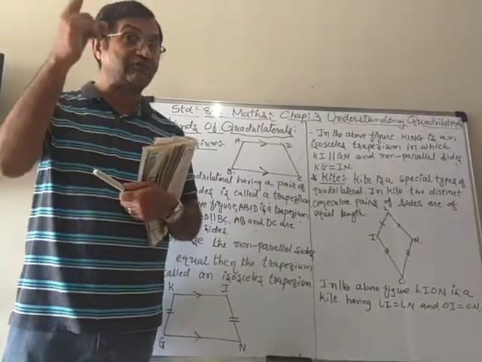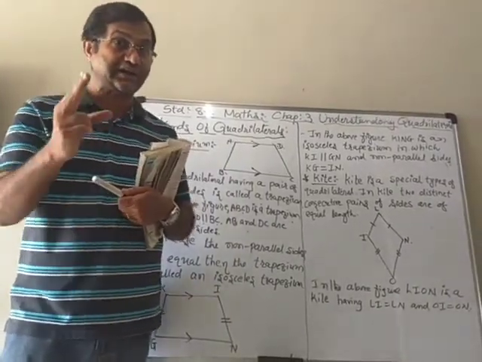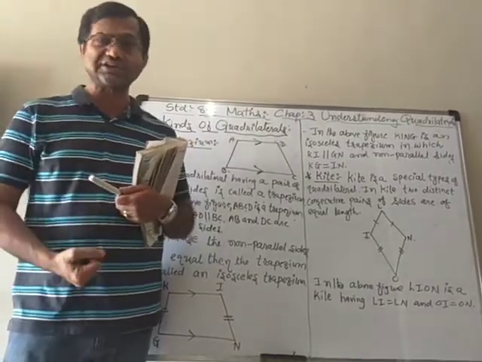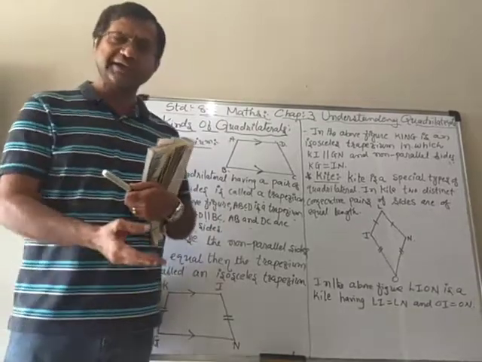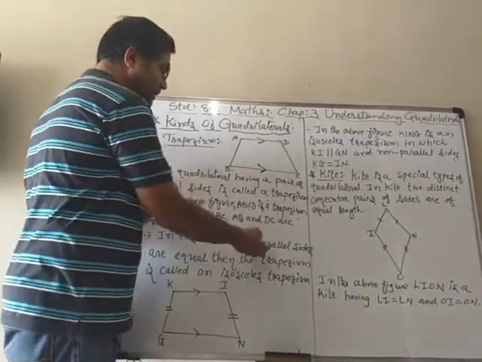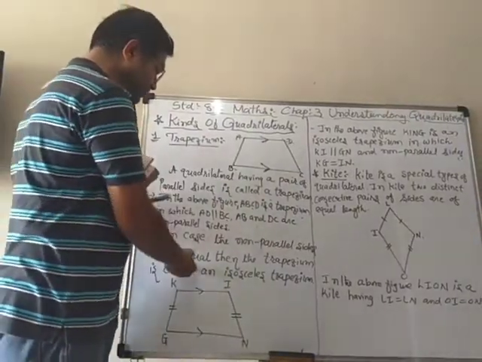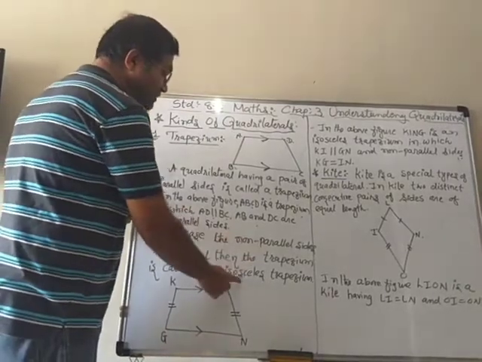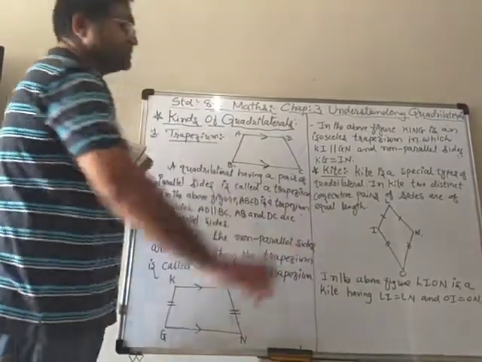Isosceles, you know what an isosceles triangle is? A triangle in which two sides are equal is known as an isosceles triangle. Similarly here, in this trapezium, if the non-parallel sides are equal, then the trapezium is called an isosceles trapezium.